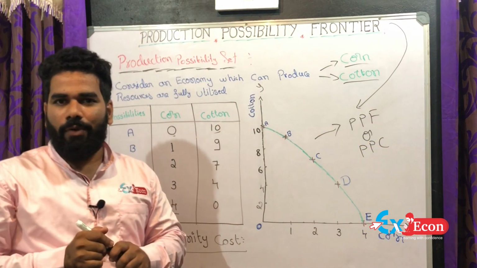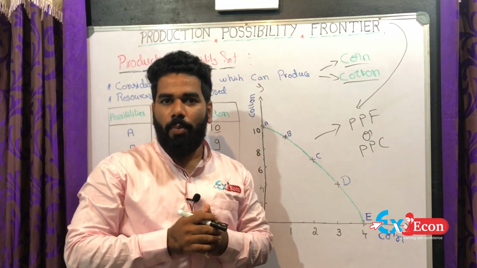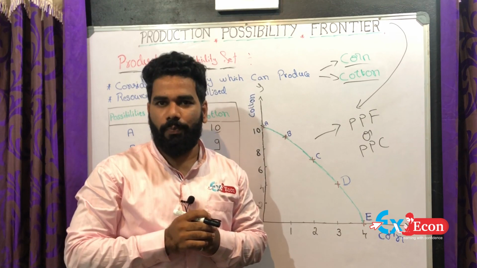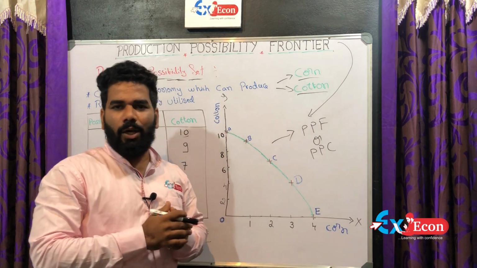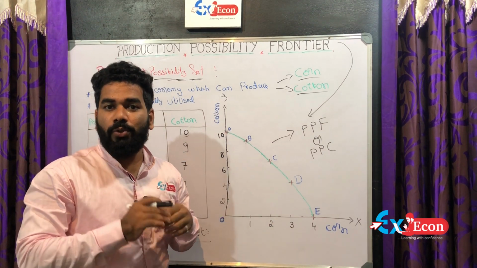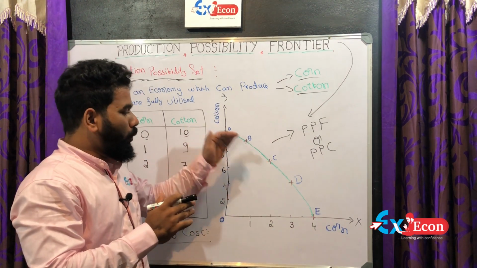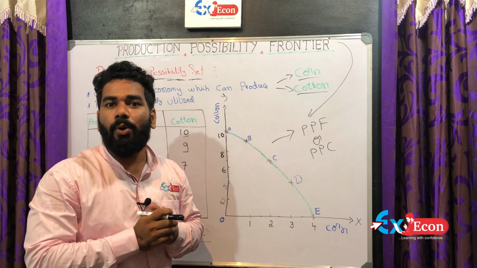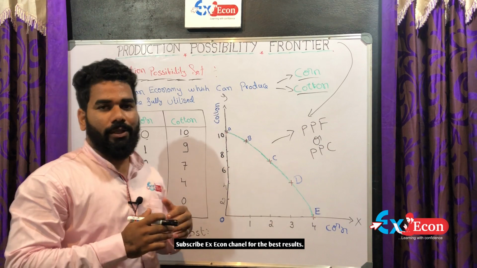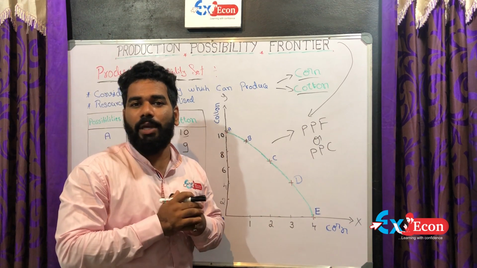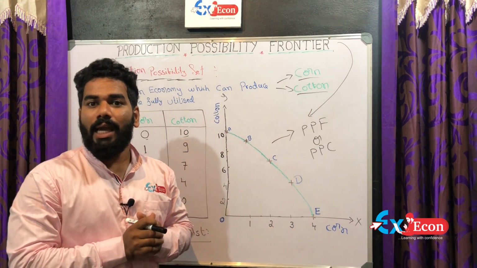We can give one precise definition. The production possibility frontier or production possibility curve is a curve which shows various combinations of the amounts of two goods which can be produced within the given resources and technology. This is the exact meaning of the production possibility frontier.